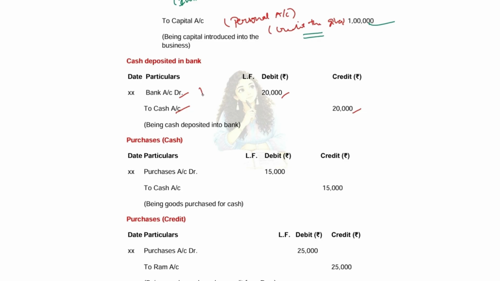So bank is a personal account. What is cash? Cash is a real account. I think now we are used to it, cash is always a real account. What have we done here? The cash is deposited in the bank. So what rule applies here? Bank account debit the receiver. What has gone out? Credit what goes out, the cash.